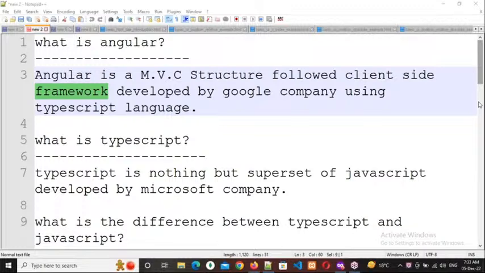For that purpose, we need to guess the keywords that the user will type in Google, and we need to do SEO, search engine optimization. Of course, that is not our task. In every company there will be SEO persons, but we need to have a little bit of knowledge about other departments also. That's what I'm telling.